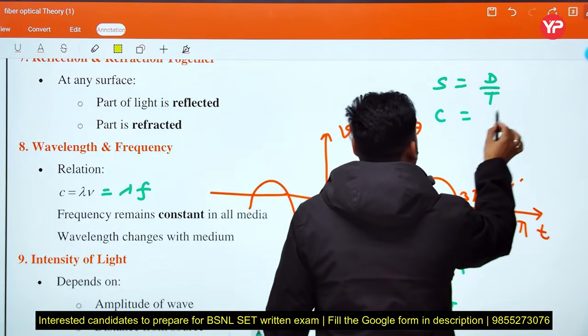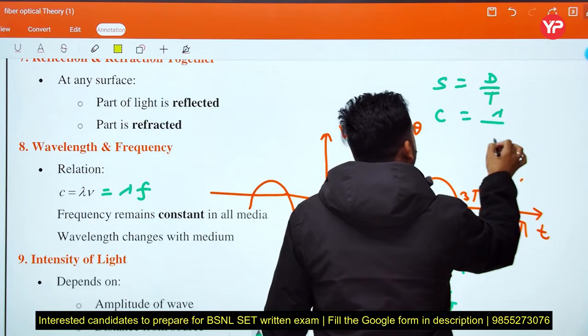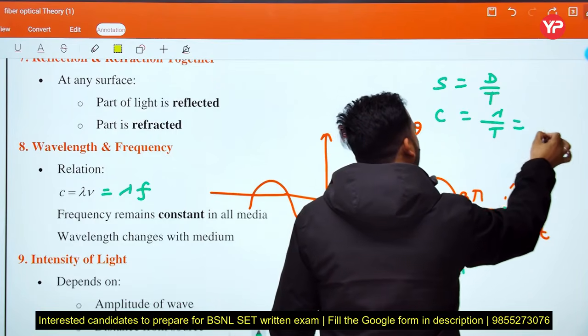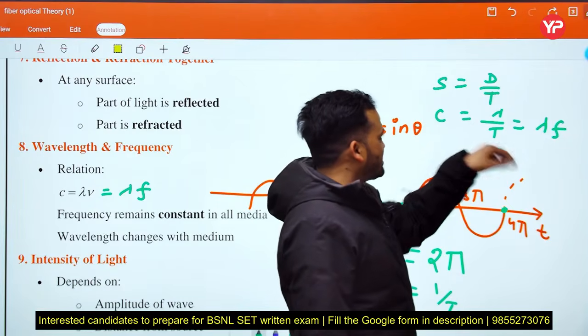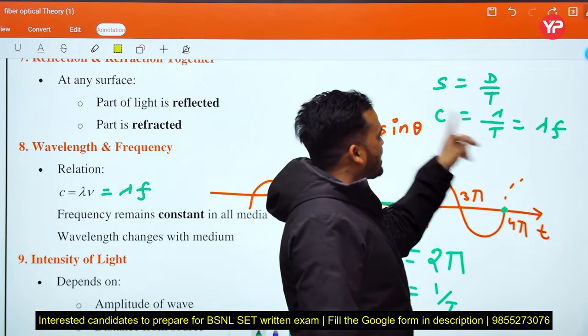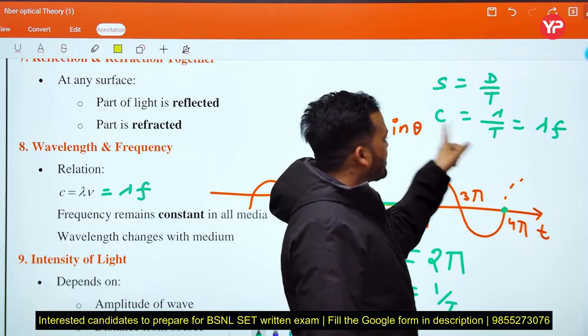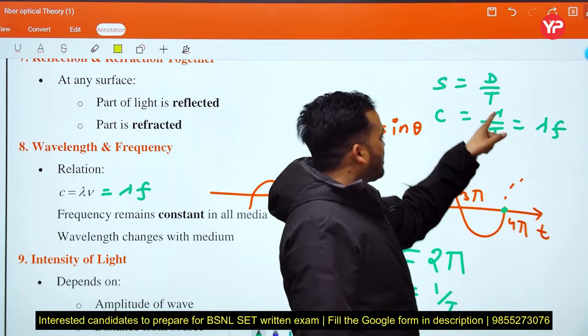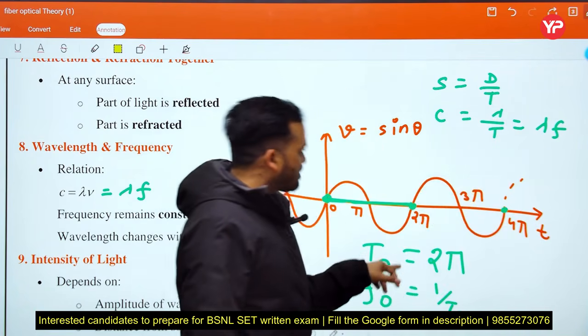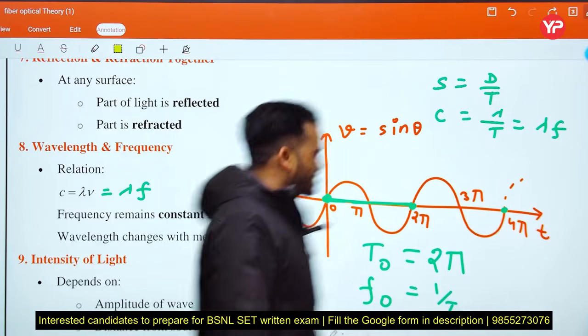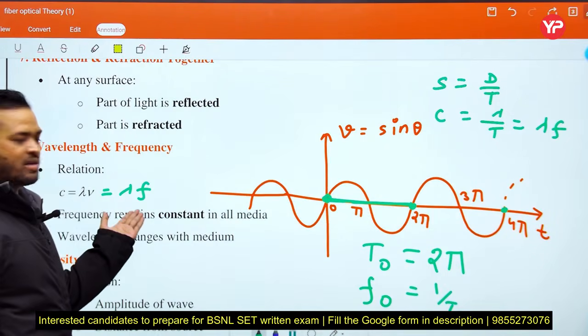Distance is lambda, time period is T, and 1 upon T is the frequency. So c equals lambda upon T, which is lambda f. This is the formula: c equals lambda f.